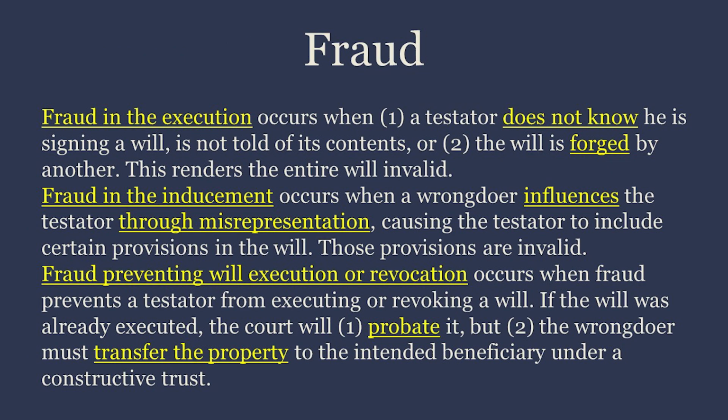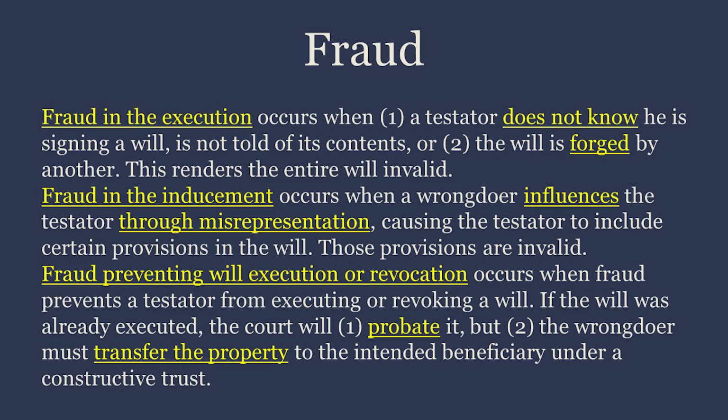Fraud. Fraud in the execution occurs when 1. A testator does not know he is signing a will, is not told of its contents, or 2. The will is forged by another. This renders the entire will invalid. Fraud in the inducement occurs when a wrongdoer influences the testator through misrepresentation, causing the testator to include certain provisions in the will. Those provisions are invalid.